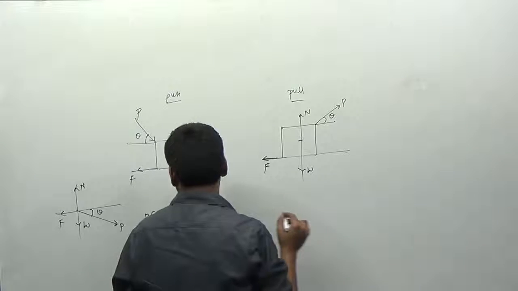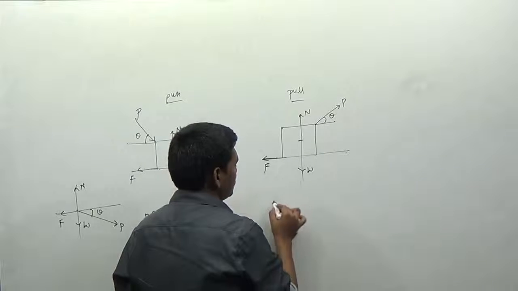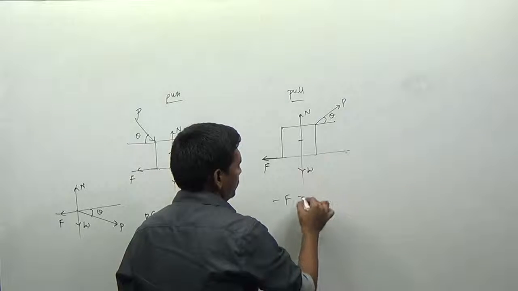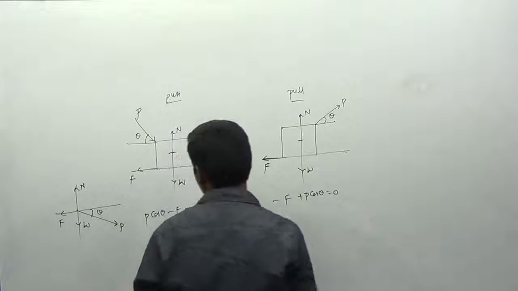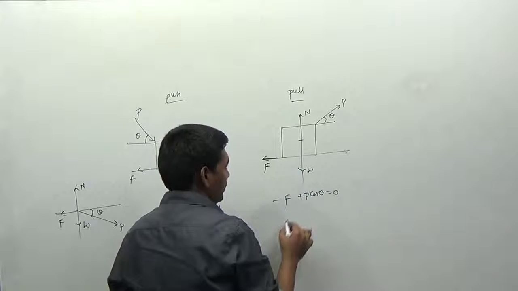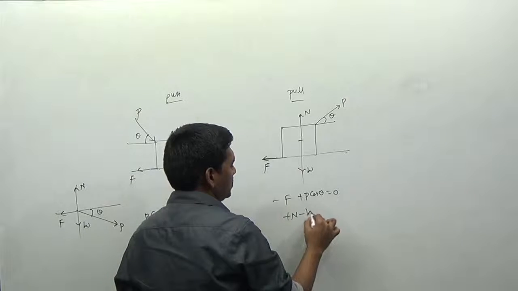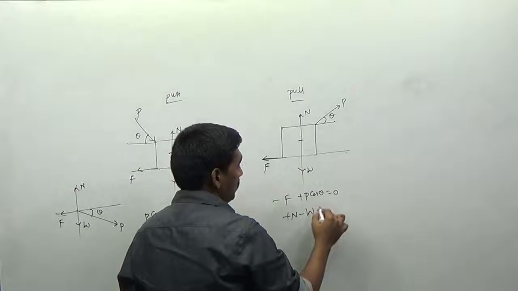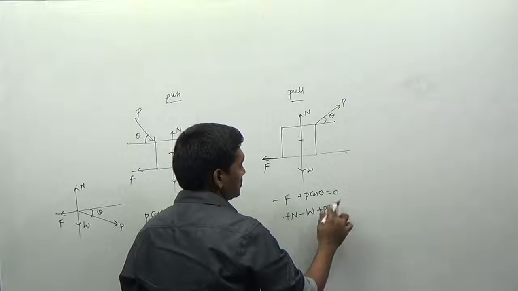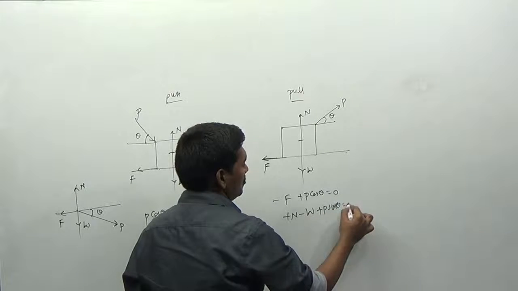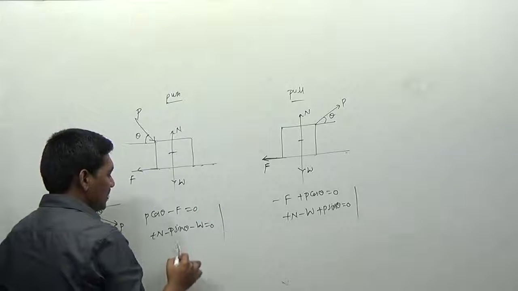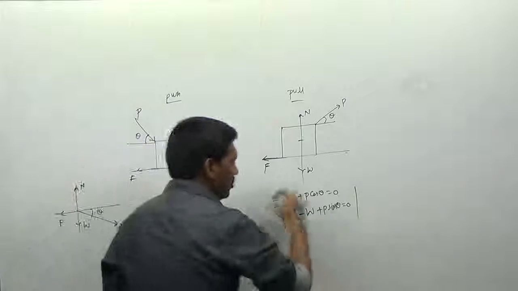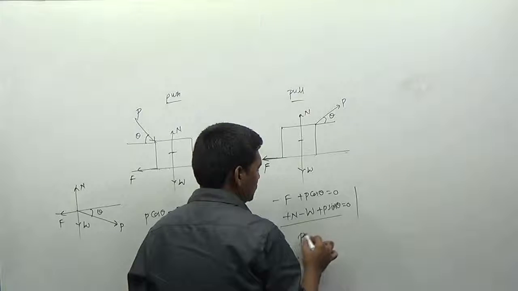And what about this one? I can say minus F plus P cos theta is equal to 0. And I can write plus N minus W, and we have the term P sin theta, so that is equal to 0. Okay, now solve these two equations and determine the value of P in this case.